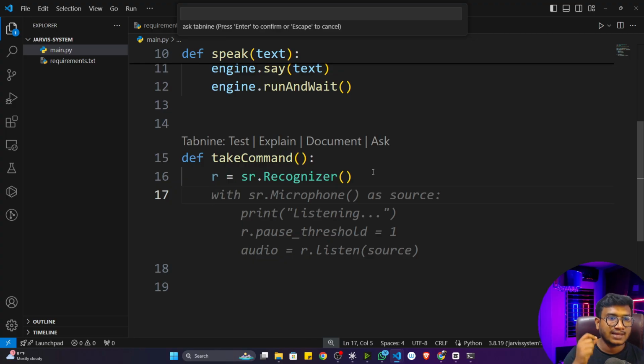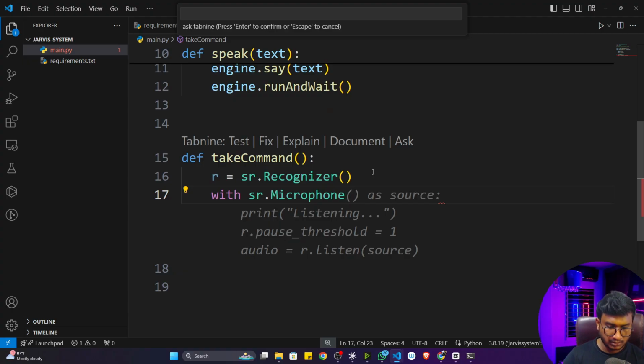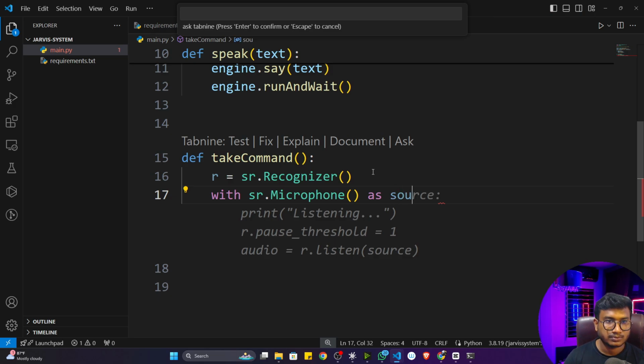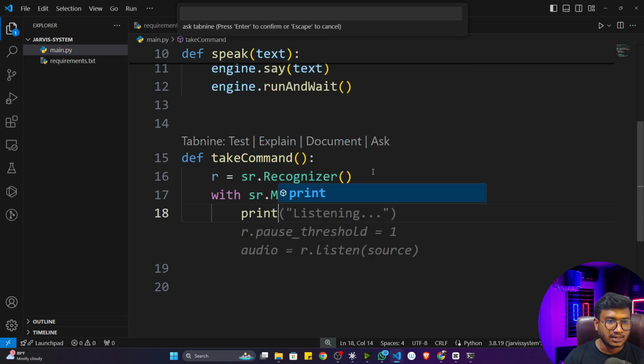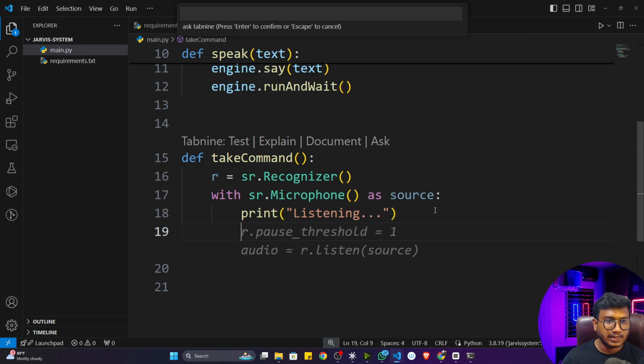Then I have to assign my microphone, because currently I'm using a microphone, right? With the help of the microphone, it will listen to my voice. Yes or no? It will actually understand my voice. So here I have to assign my microphone. I'll just write with SR.microphone. There is a function called microphone, and I'm going to use my microphone as the source, the source of input. Once it is listening to something, I'll give a message here, so it is listening right now. Okay, listening.